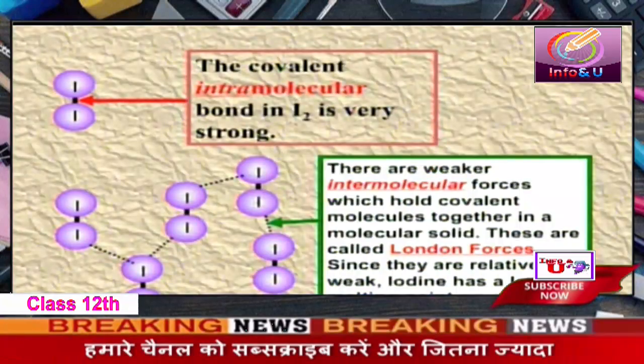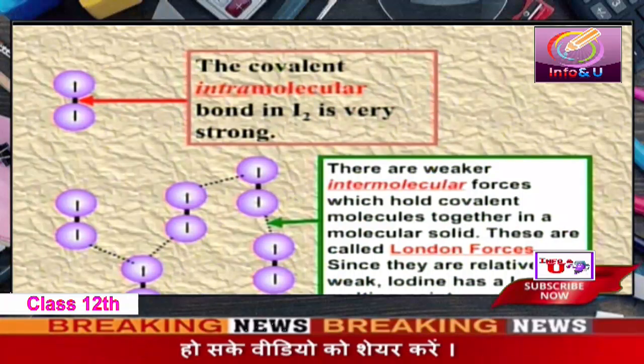Since this force is very weak, the noble gases are in the gaseous state and their melting point is very low and they are very soft. The same you can see in the case of the iodine molecule. The melting point of iodine is also very low. This is just because of the weak van der Waals forces between the molecules.